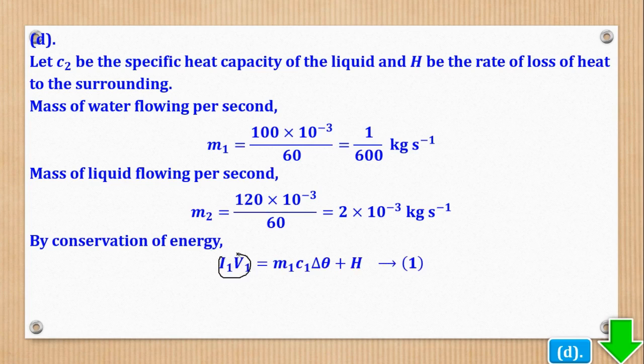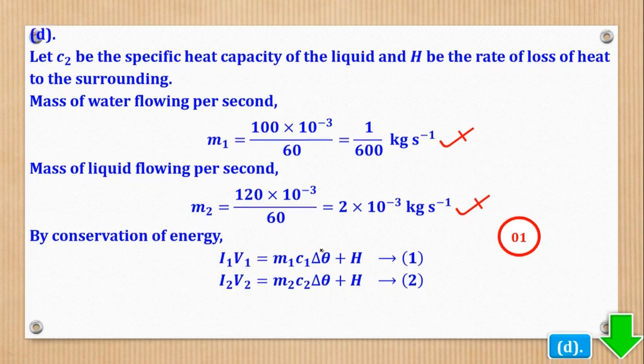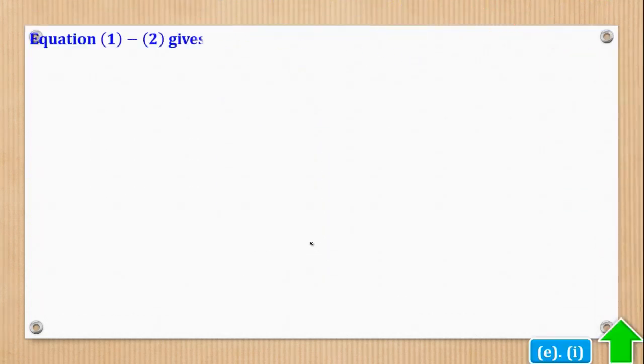So this is the heat given out, generated by the heater, this is the heat gained by the liquid, and this is the heat lost to the surrounding. This is for the water experiment, and this is for the liquid experiment. Remember our aim is to get C2, so we have to eliminate H by subtracting the two equations and make C2 the subject. So when I do that, I'll come up with this.